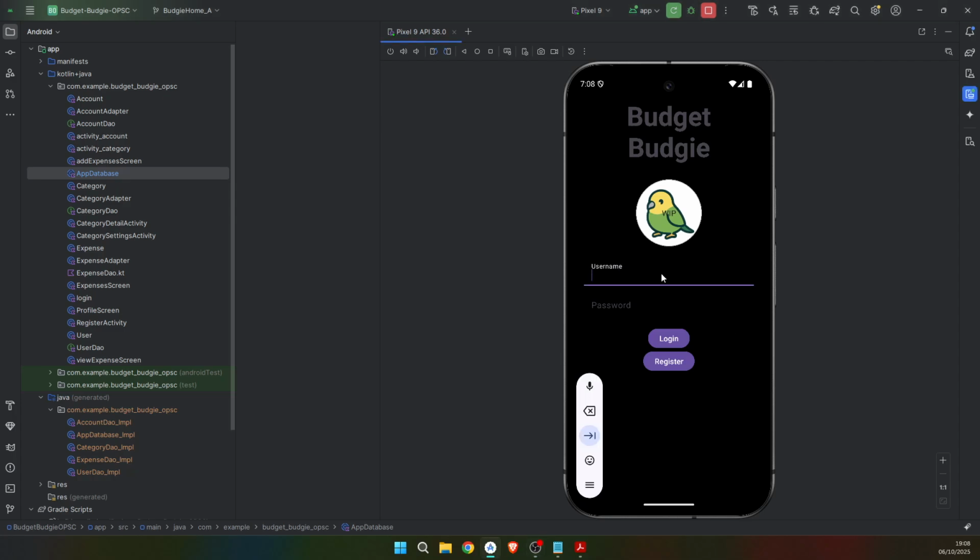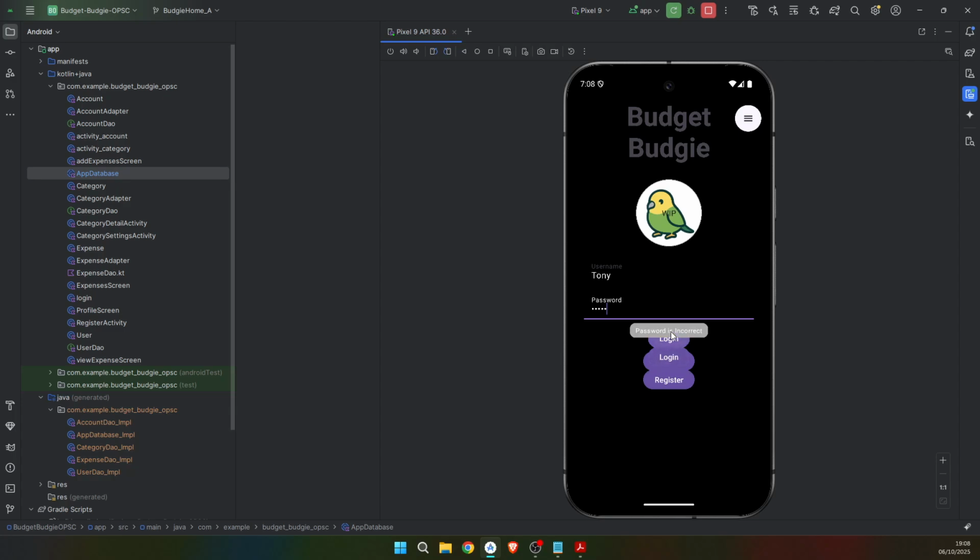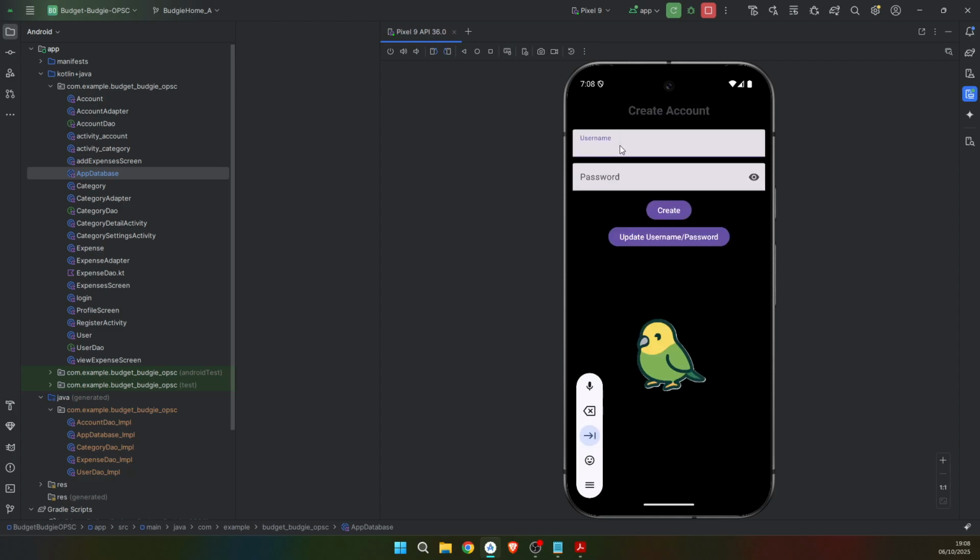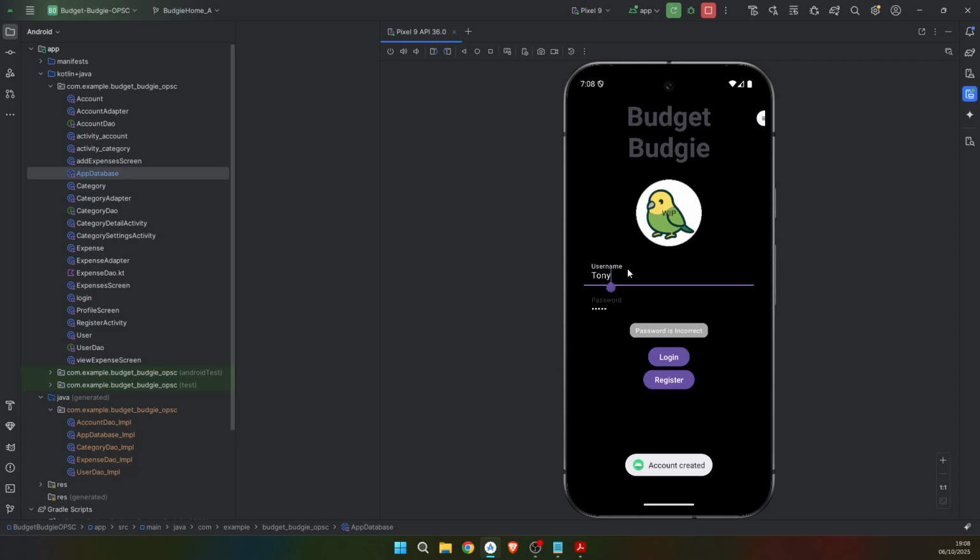First things first, this is a blank database, so you will notice that if you do not have an account, it will not let you in. So if you want to use Budgie, you're going to have to register an account, so you will have a unique username. John, and 1, 2, 3, 4. So now that we've registered an account, we can remove Tony because John is here now. And now we can log in.